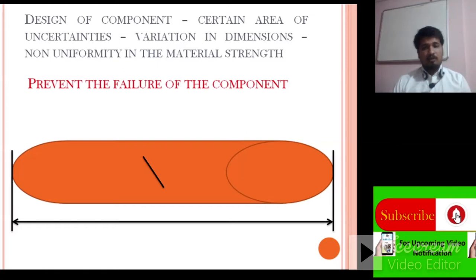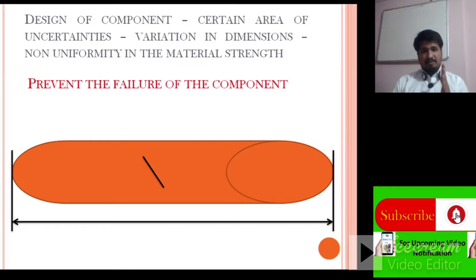Now we will move towards our first example. When we consider the factor of safety, we have to consider one stress point, which is minimum or less than the yield strength and ultimate stress. You know the yielding and ultimate points which we have discussed in the stress strain diagram.